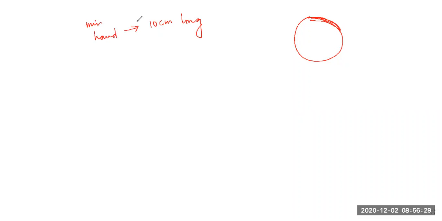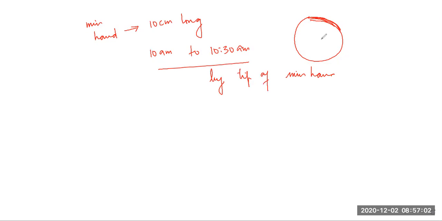Displacement and the distance covered from 10 a.m. to 10:30 a.m. What is the displacement and distance covered by? He should have mentioned this. He has not mentioned. By the tip of the minute hand. So this is students' minute hand.